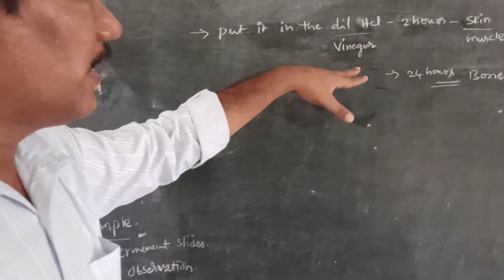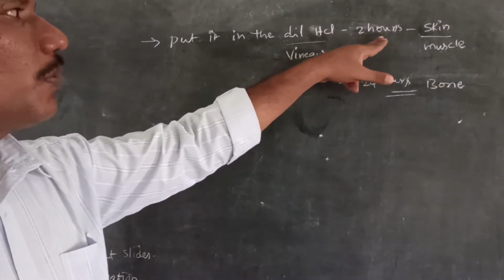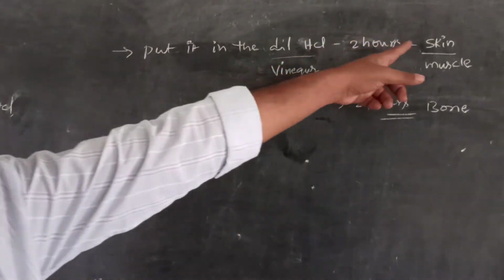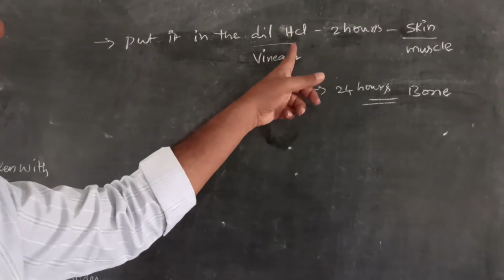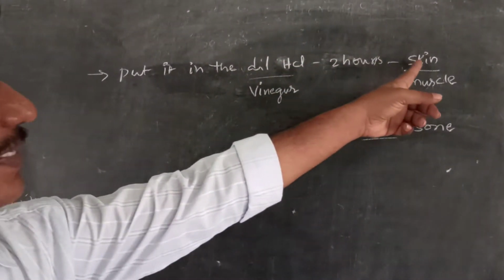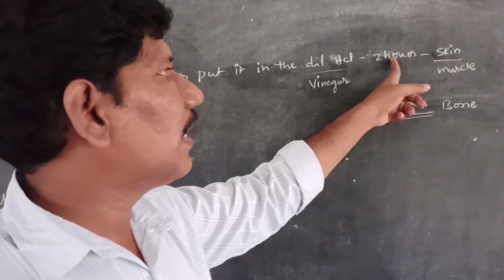Actually, put it in the diluted HCl for 2 hours. For example, the collected sample, maybe skin, we have to put in the diluted HCl or vinegar for 2 hours. When we allow the chicken skin or muscle to soak for 2 hours, they become soft and delicate.